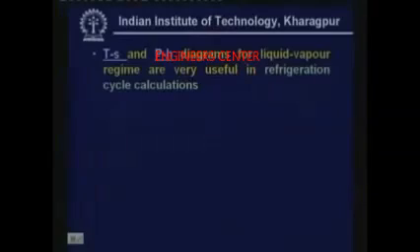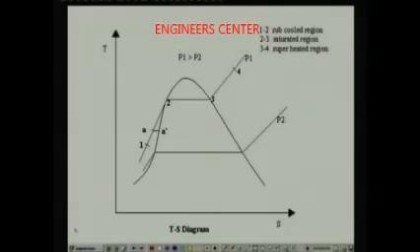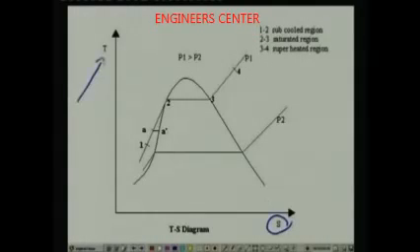So let us look at TS and PS diagrams for liquid vapor regimes. As I said, they are very useful in refrigeration calculations. So let me show a typical TS diagram. Here we have entropy S on the x-axis and temperature T on the y-axis, and this is a typical curve, and this is your saturated liquid curve, and this is your saturated vapor curve, and this is the point at which both of them join, that is known as your critical point.